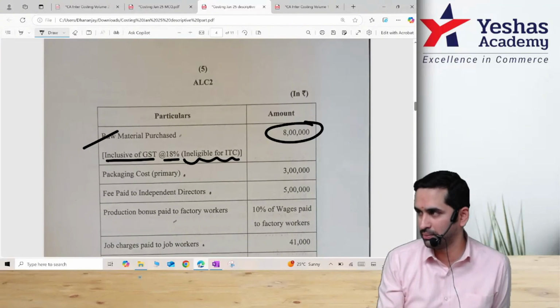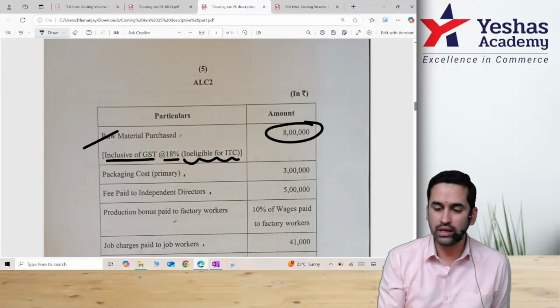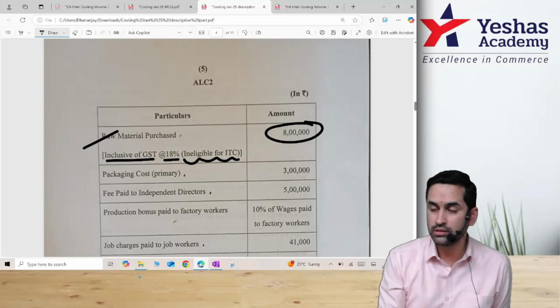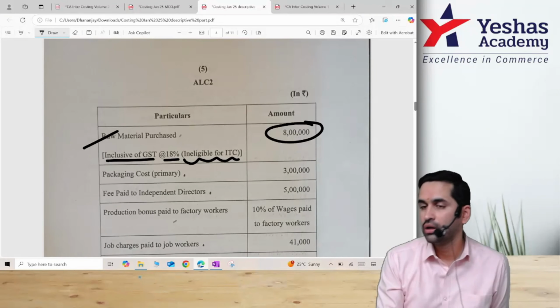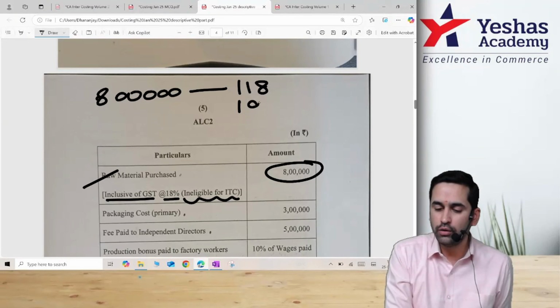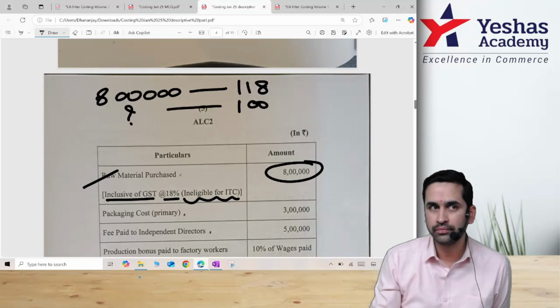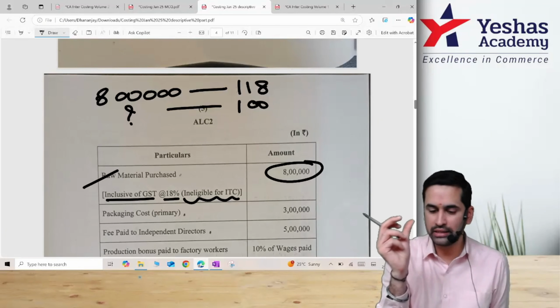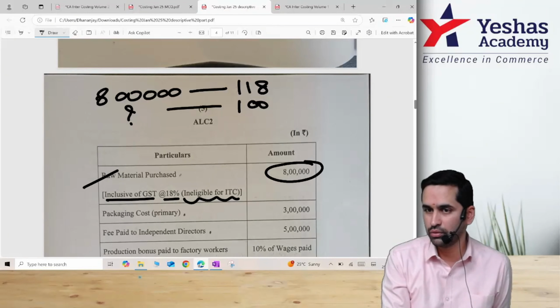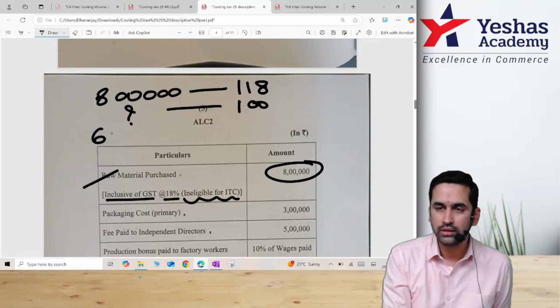If ITC is not available, I should take it as cost. But this 8 lakh is including this number. That means correct, already included. That means you will not do plus 18%. But how much is raw material base? How to find out? If 8 lakh is 118, how much is 100? Am I correct? 100 base, 18 GST, 118. If 118 is 8 lakh, then how much is 100? What's the number? 6 lakh?